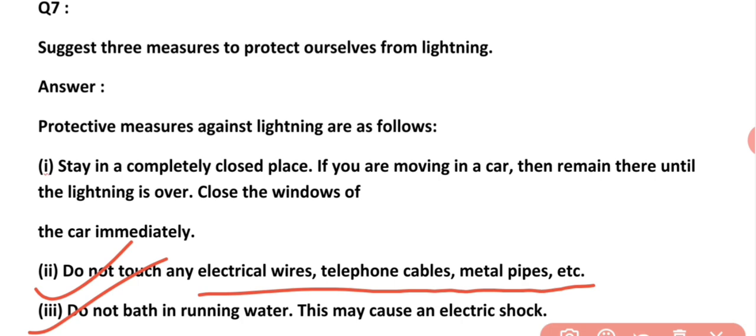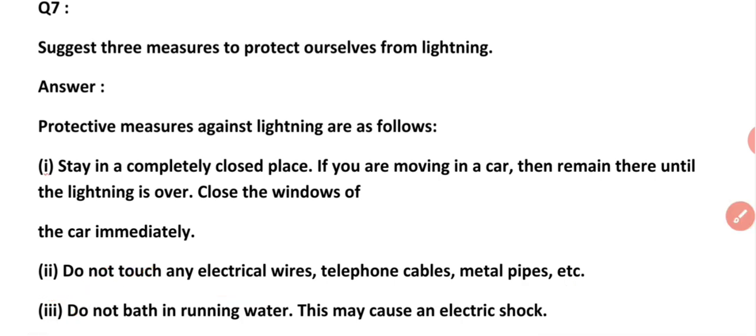You know a wet object, that is, an object which is wet with water, may conduct electricity, so it can cause an electric shock. So these are the 3 important measures while lightning occurs. You can write any three important measures on your own.